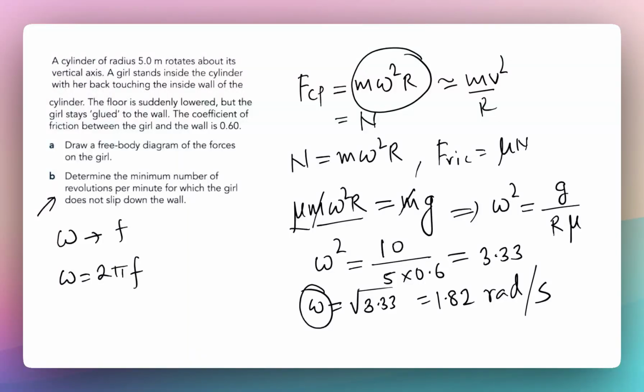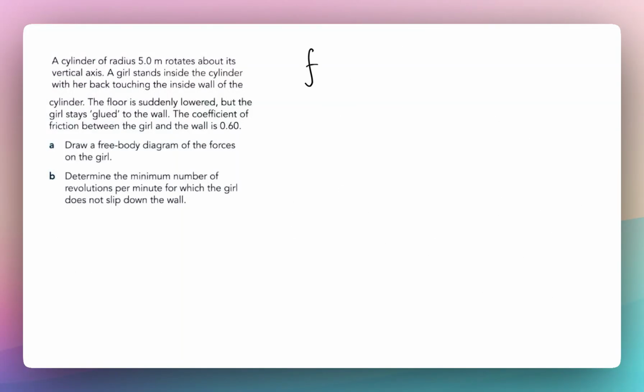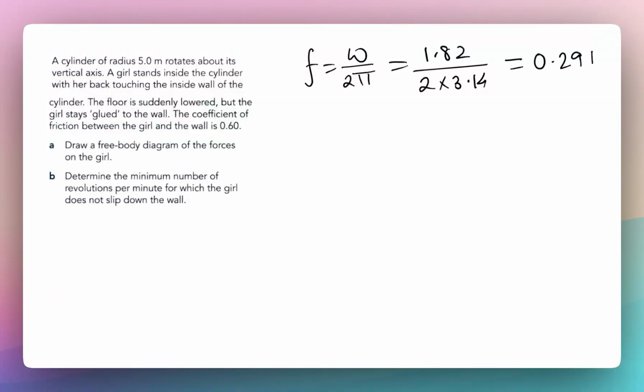Okay, so now we can find the frequency which is required. So frequency is going to be omega by 2 pi. Omega is 1.82, so this is 2 into 3.14. The frequency which is coming is 0.29 hertz, right? Or 0.29 revolutions per second. Okay, that's 0.29 rev per second.